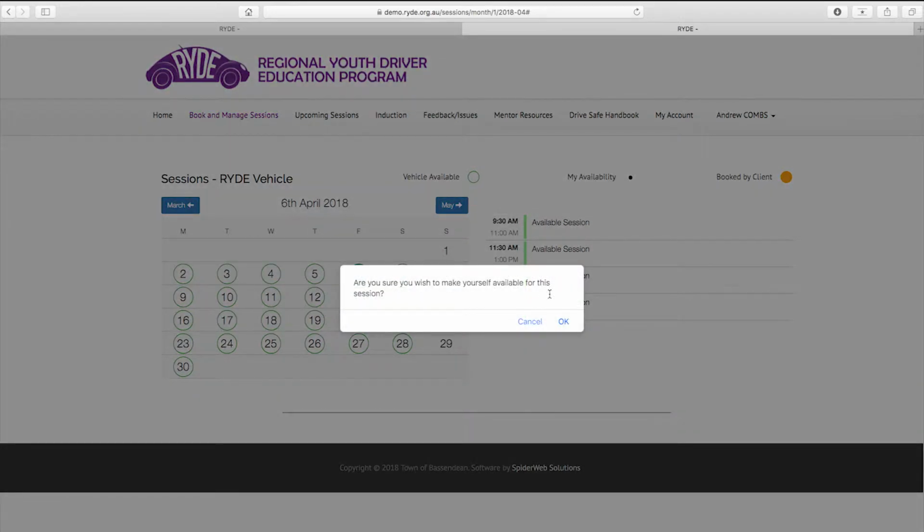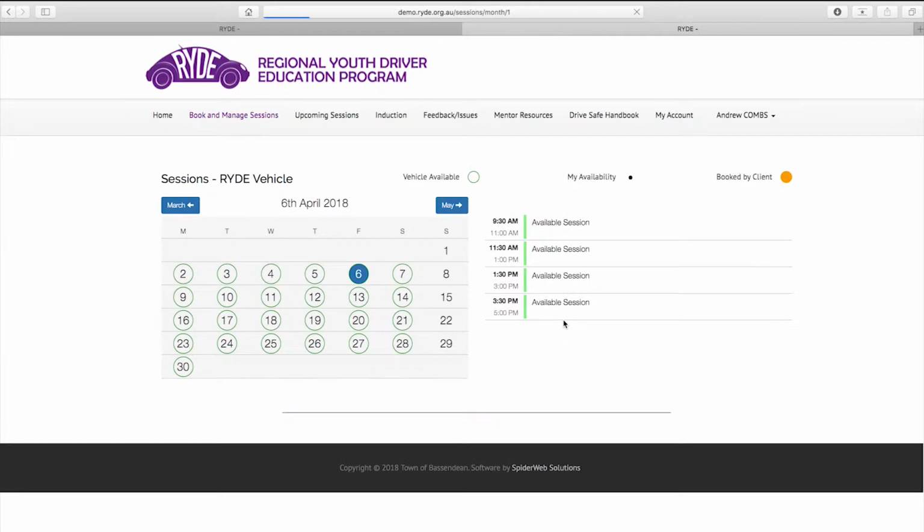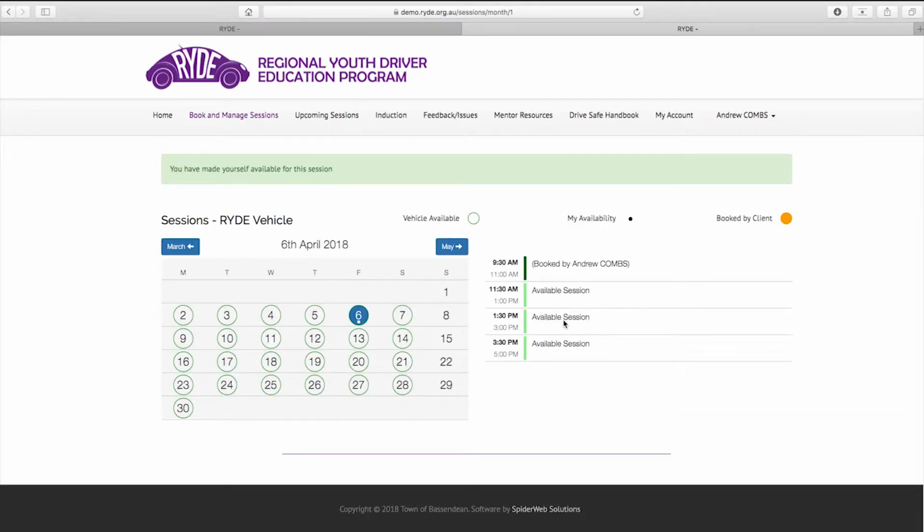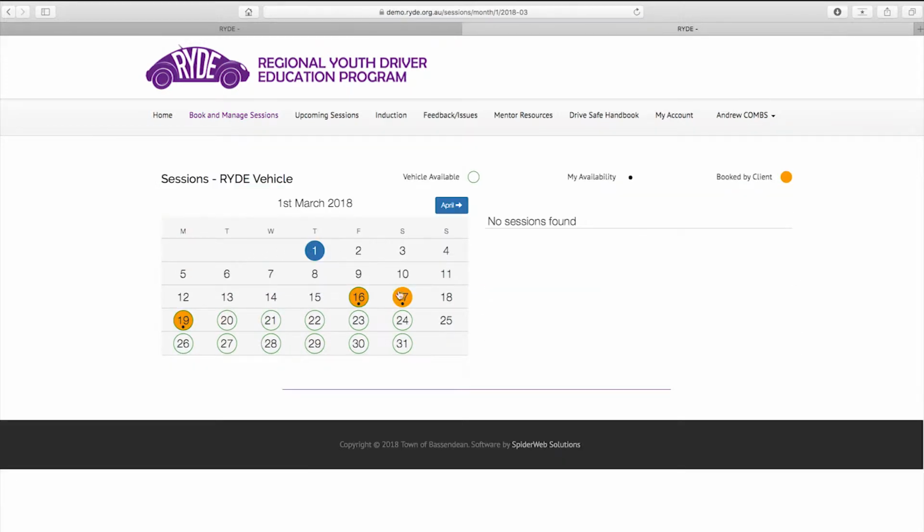To make yourself available for one of these RIDE sessions, you simply click on an available time slot and confirm that you wish to book this session. Any of your sessions booked by clients will be highlighted in yellow. When a client books one of your sessions, you will receive a notification via text message and email.